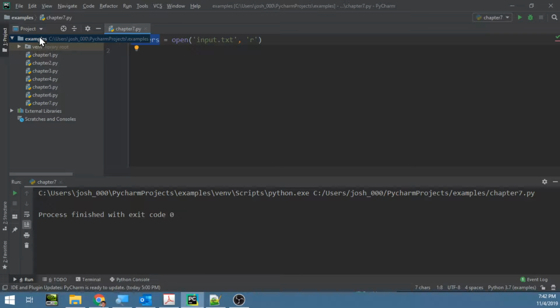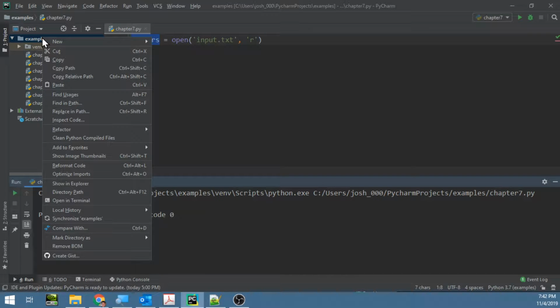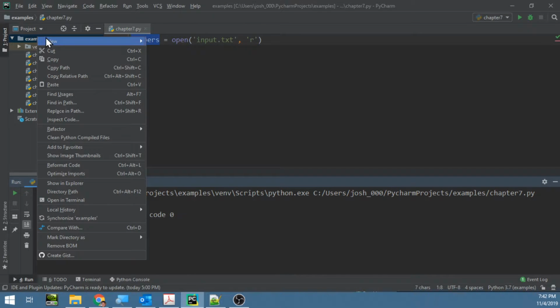Now's a good time to right-click over here in your project window. You may not have as many files as I do, but that's okay. Right-click at the top here where you see IM, and look for something called Show in Explorer. If you're on a Mac, it'll look slightly different. But this will take us to the location on the hard drive where my file is stored.